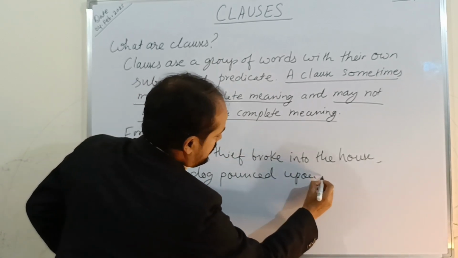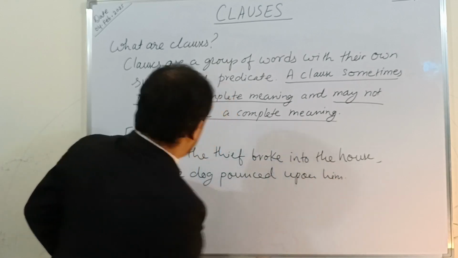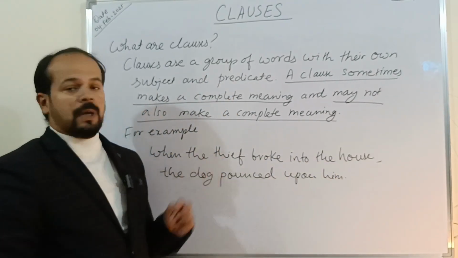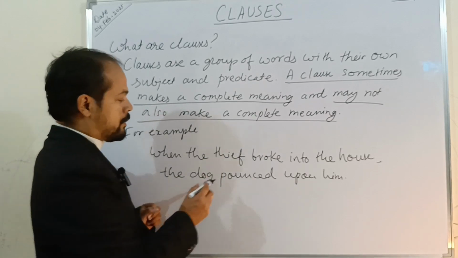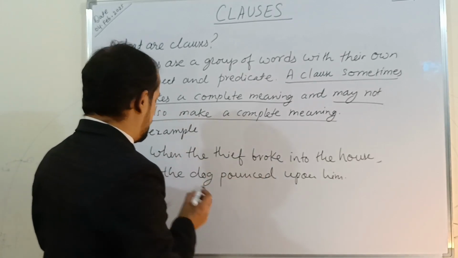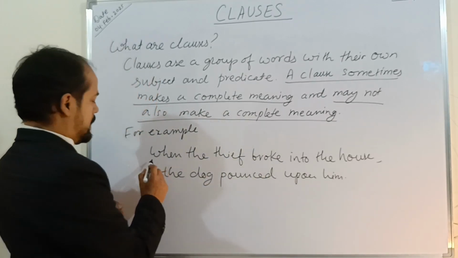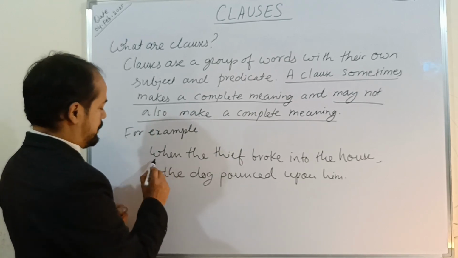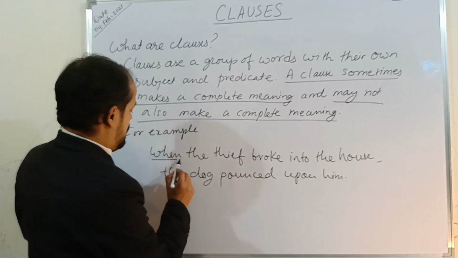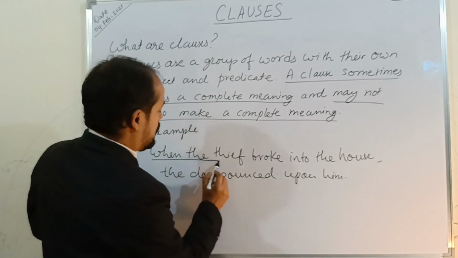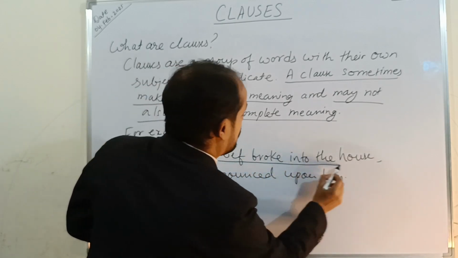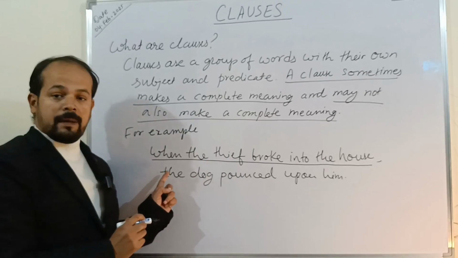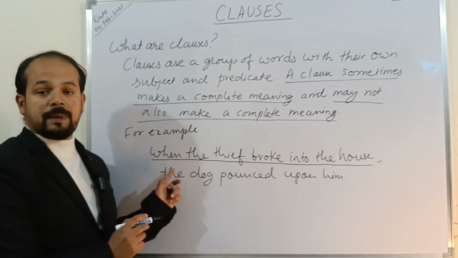So let us see some examples here. Now you can see I have written an example here. When the thief broke into the house, the dog pounced upon him. Now in this sentence, this part which is introduced by the relative adverb, which I've just now underlined, cannot be written separately.